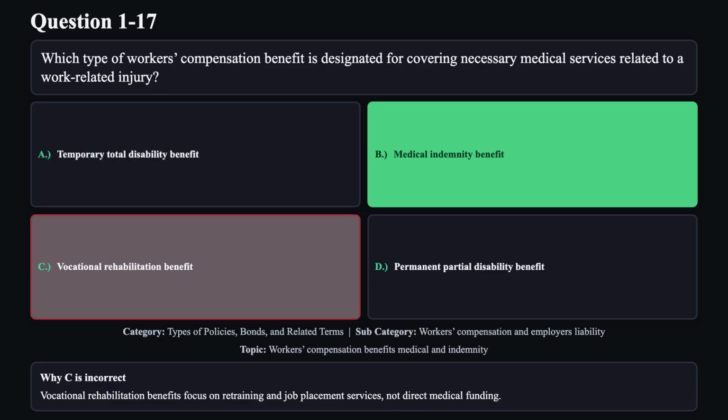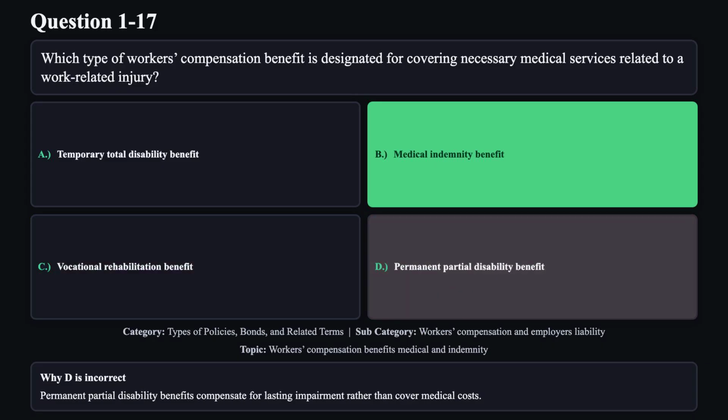Reason C is not correct. Vocational rehabilitation benefits focus on retraining and job placement services, not direct medical funding. Reason D is not correct. Permanent partial disability benefits compensate for lasting impairment rather than cover medical costs.